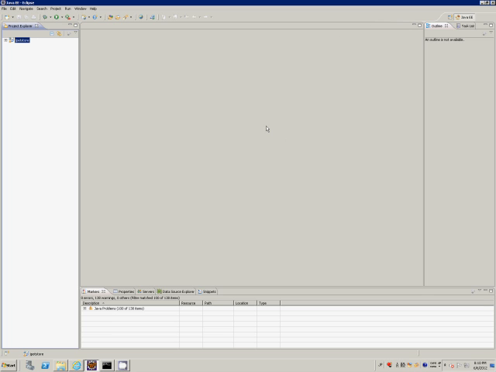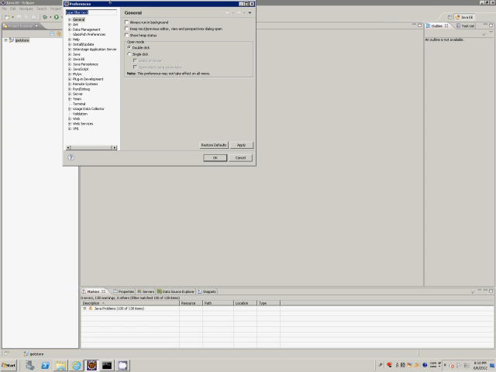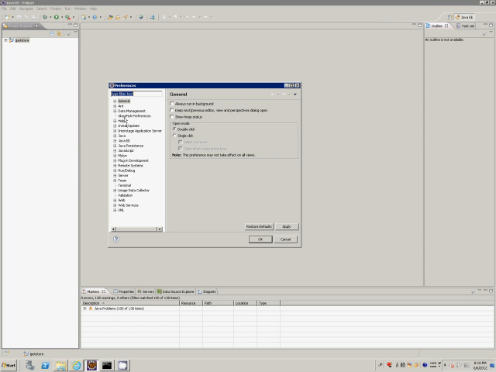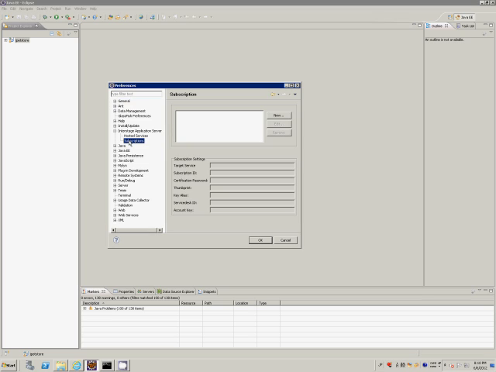That's the preparation finished. Now we need to specify the Windows Azure account information in the plugin. We do this by clicking Window, Preferences, Interstage Application Server. The Interstage Application Server command was added when we installed the plugin. This command has two subcommands. We register our account or subscription information using the Subscriptions subcommand.